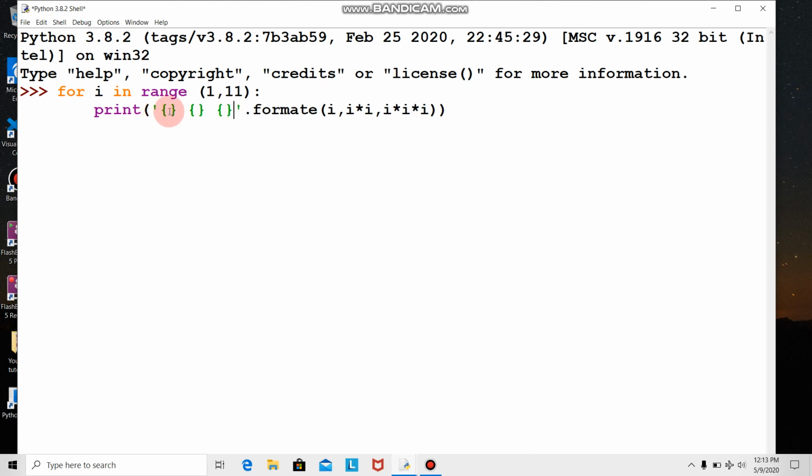Further, I can even specify colon 2d, that means 2 digits, it will take 2 integers only, here colon 3d for example, and here colon 4d. That means it will take 2 integers, 3 integers and 4 integers, and this I will go for print.